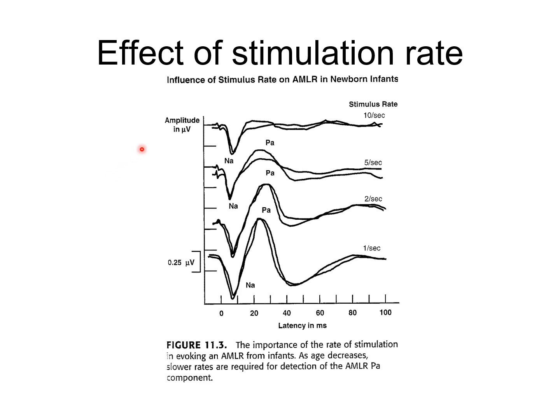We mentioned briefly the effect of stimulation rate on MLR. This slide shows you more details about that. The stimulation rate was 10 stimuli per second and then decreased down to 1 stimulus per second. As you can see, the MLR components, the NaPa components, increase when we decrease the stimulation rate. At 1 stimulus per second, the NaPa is the most robust.